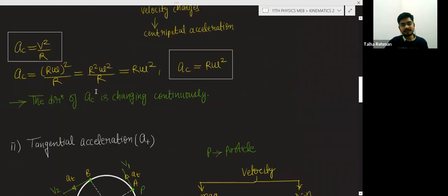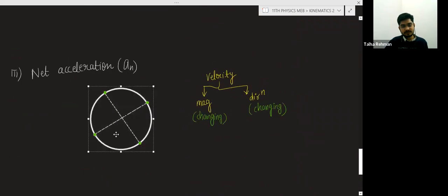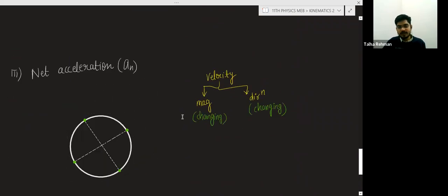Now suppose this is a particle P, and this particle is moving in a circular path with changing speed, meaning the magnitude of the velocity is also changing and the direction is also changing. So due to the change in the magnitude, what type of acceleration will be there? Tangential acceleration. And due to the change in the direction, there will be the centripetal acceleration.